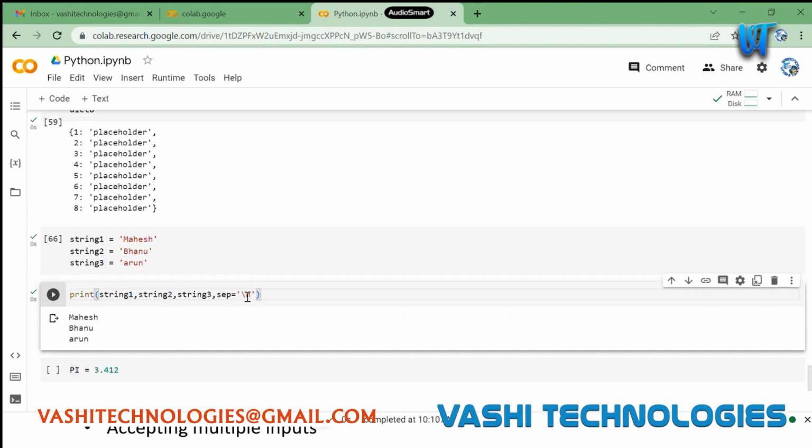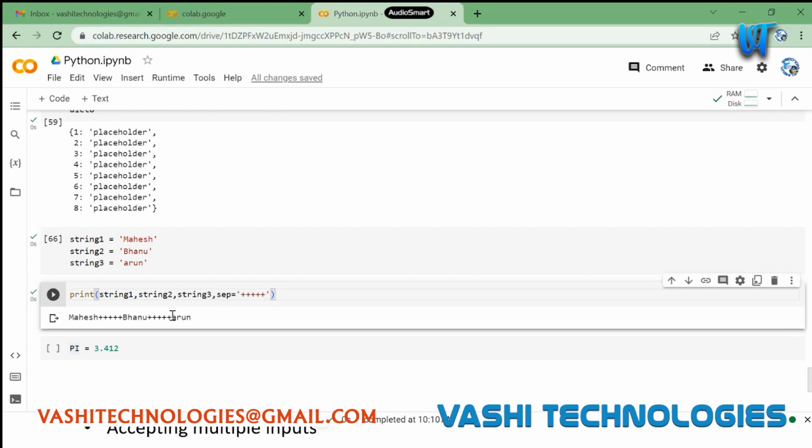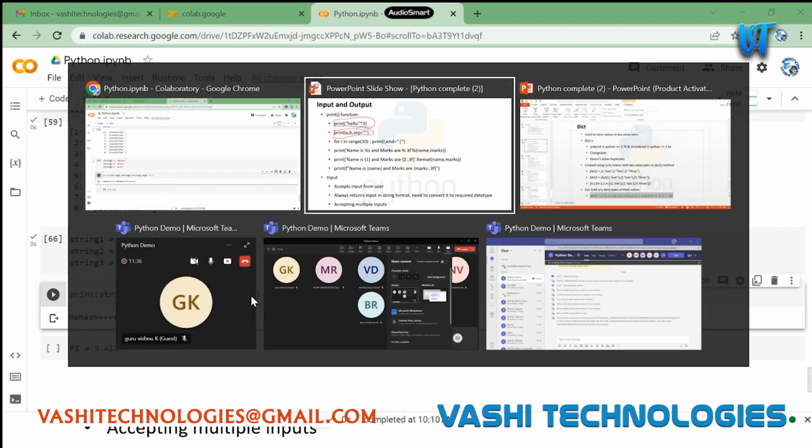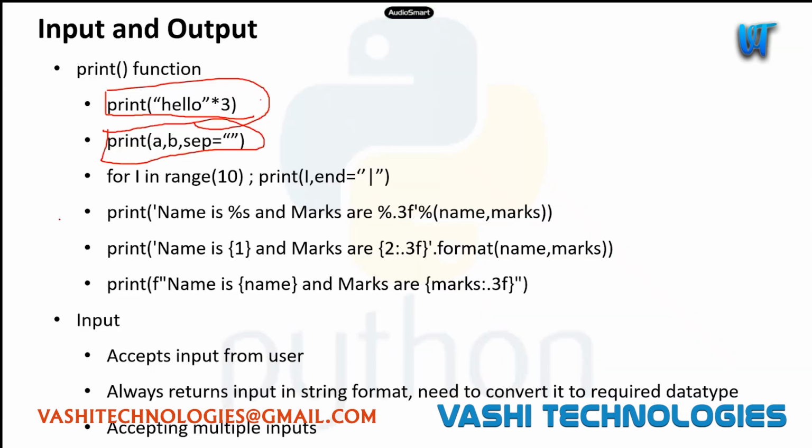You can see I have just used a separator keyword which has printed three strings in three different lines. I can use any separator here. I can use some sort of plus plus plus plus, and it will just separate it using that given separator. And then we have this end here, right?